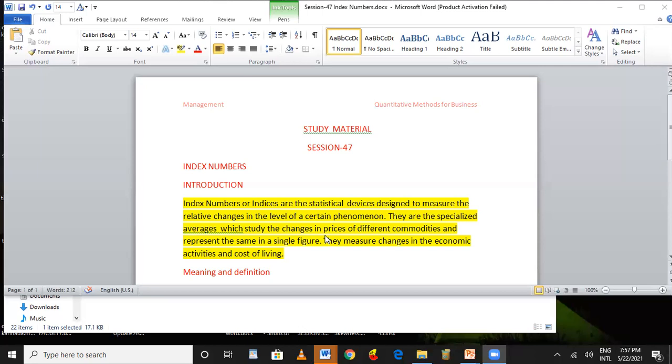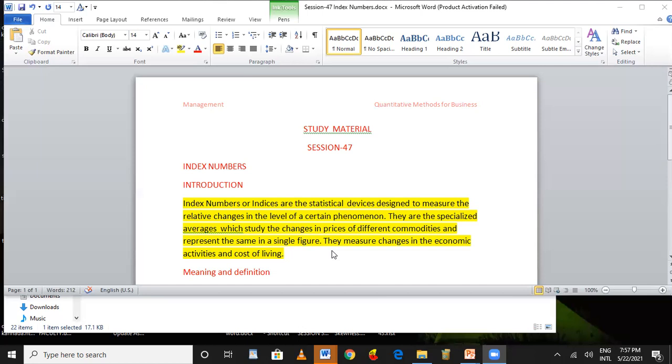The changes in the prices of certain commodities have to be represented in a single figure. One conclusion has to be arrived at. Then only we can give the decision. For this, it is necessary that we go for the index numbers. Index numbers are called the measures of changes in economic activities and the cost of living. They are also called economic barometers.